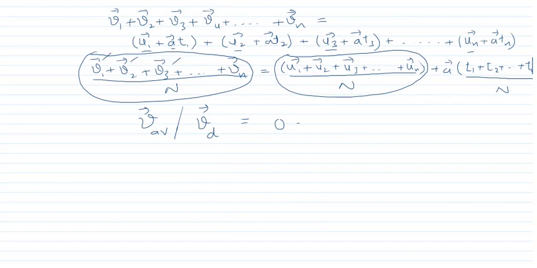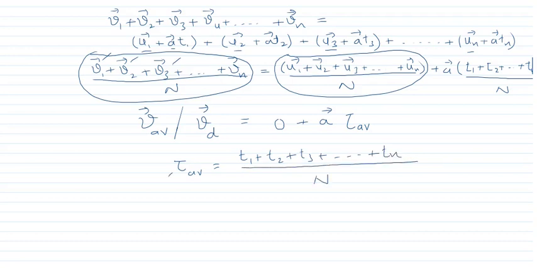So this will become 0 plus a into the average relaxation time. Now what is this? This is the average relaxation time, which is equal to t1 plus t2 plus t3 plus tn divided by n.